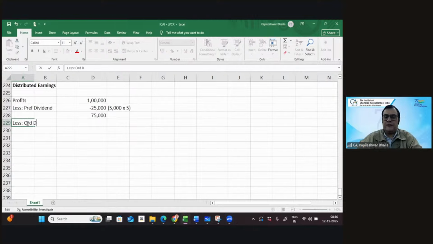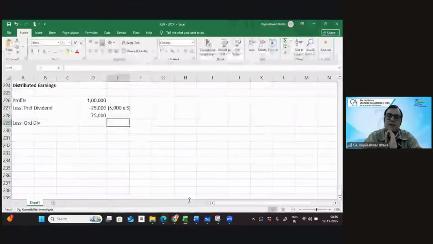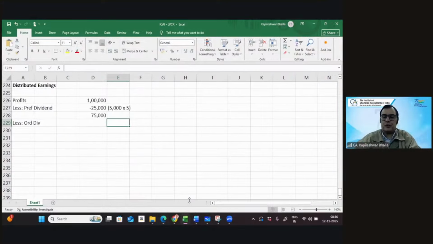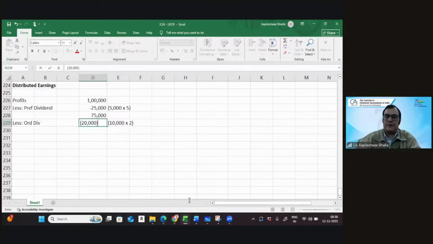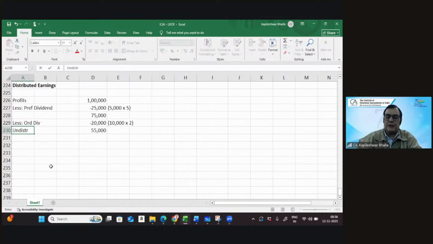So ordinary dividend. If I look at the ordinary dividend, they are given dividend at the rate of 2 rupees per share. So that works out at a total of 10,000 shares into 2. That works out at 20,000. And this is going to give me the undistributed earnings in this case. So this is also the undistributed earnings.